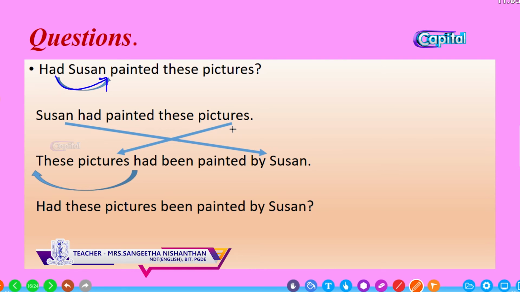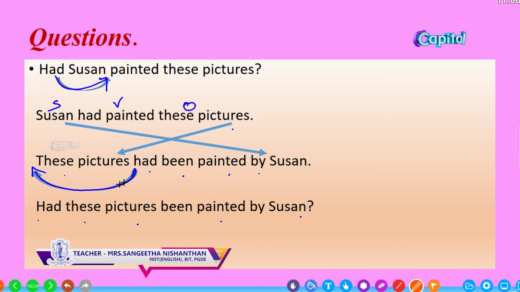So, change it into passive voice. Who? Susan. What had he done? Had painted. What had he painted? These pictures. So, bring the object to the beginning. These pictures had been, plus past participle, painted by Susan. And again bring the had to the beginning to make it a yes or no question. Had these pictures been painted by Susan?